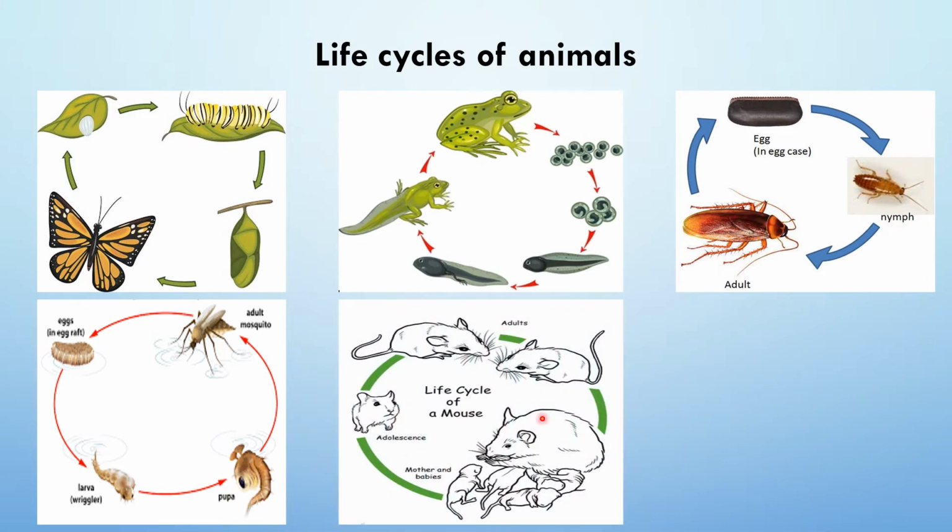And here you have the life cycle of the mouse. So adult mouse produce baby mouse or pups. We call them as pups. And if you consider the morphology of this adult stage of the mouse life cycle and the baby stages or the pups, they are morphologically equal. So if you see a baby mouse, you can clearly see that it is a baby of an adult mouse. They are not morphologically different to each other.